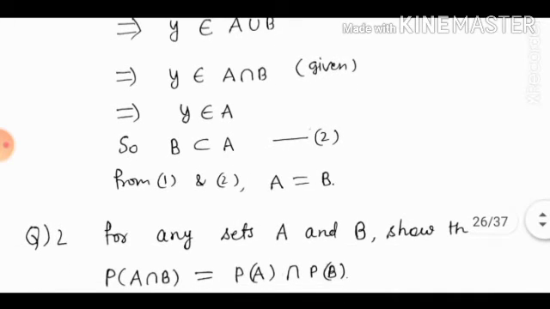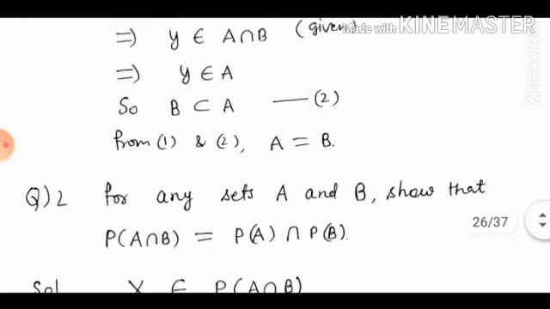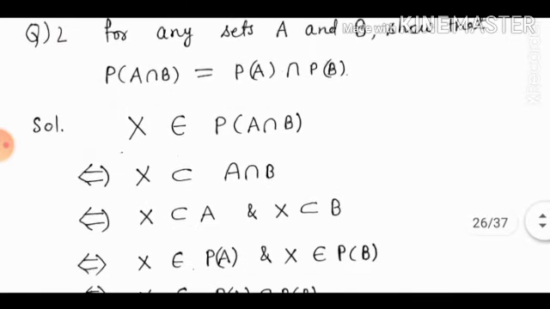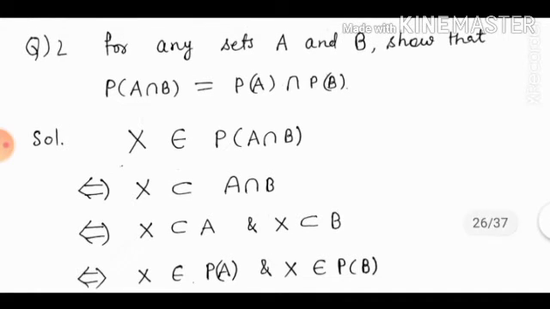Question number 2. For any two sets A and B, show that P(A intersection B) is equal to P(A) intersection P(B). Here we have to show P(A intersection B) is a subset of P(A) intersection P(B), and P(A) intersection P(B) is a subset of P(A intersection B). For that, we have to show X belongs to one set implies X belongs to the other set, and X belongs to the other set implies X belongs to the first set.